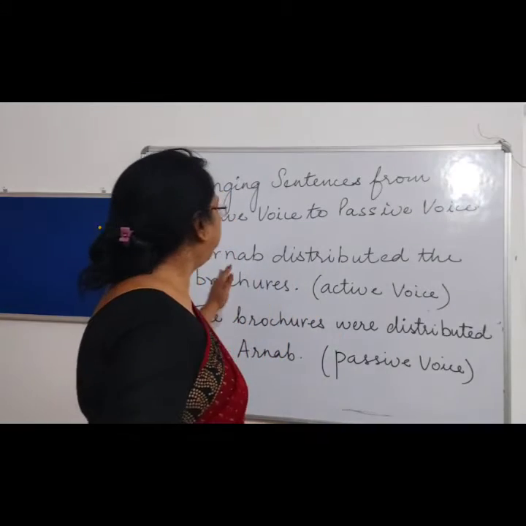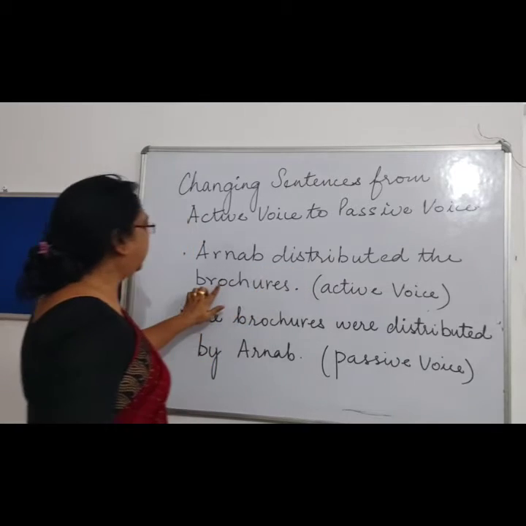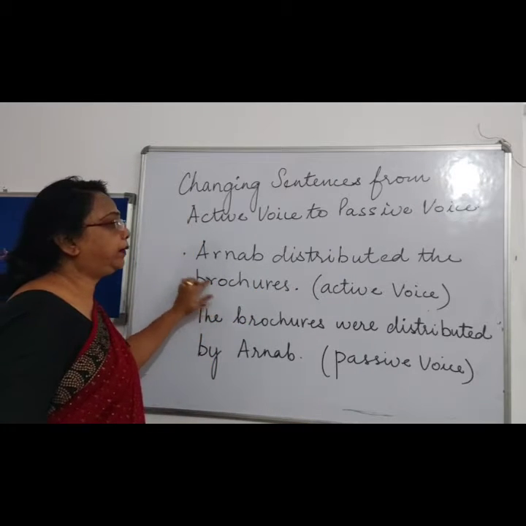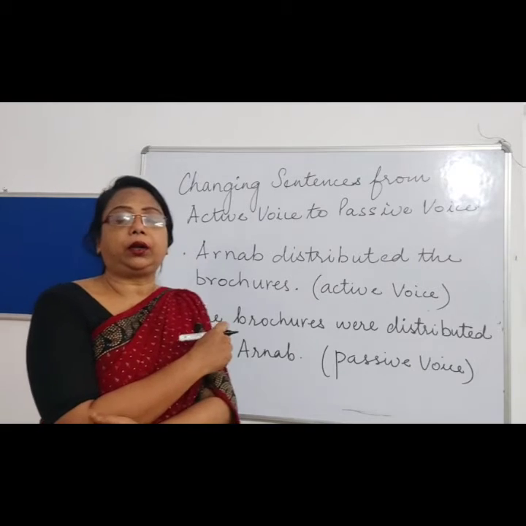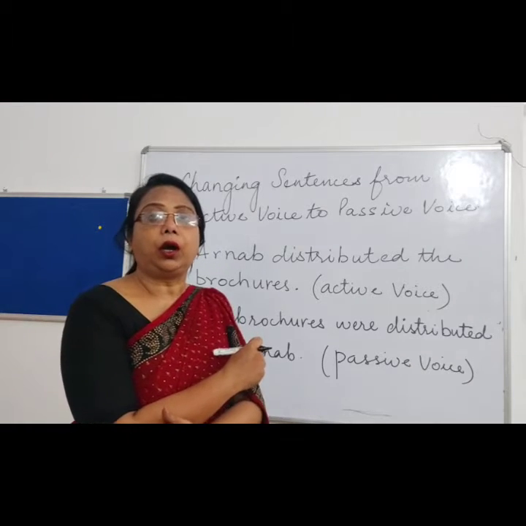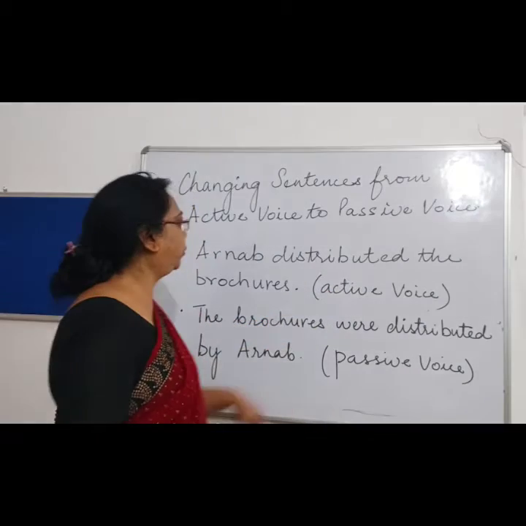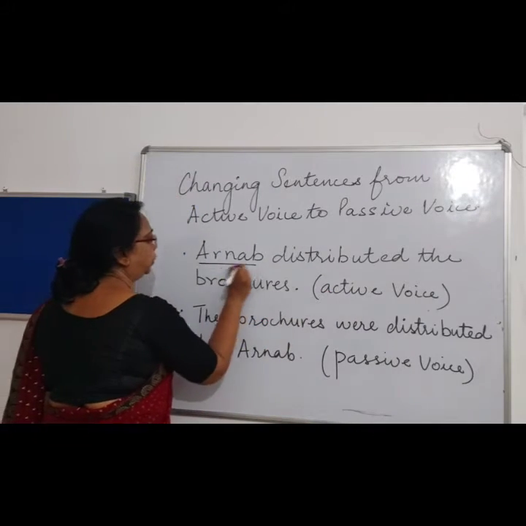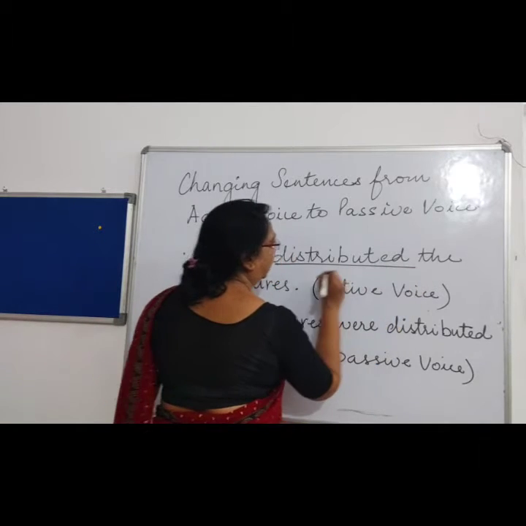Let's see the example over here. Arnab distributed the brochures. Now this is an active voice. Now remember children, just now I had spoken about how an active voice sentence is formed. First, the doer. This is what?